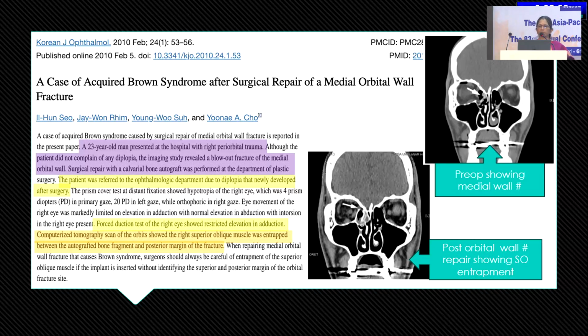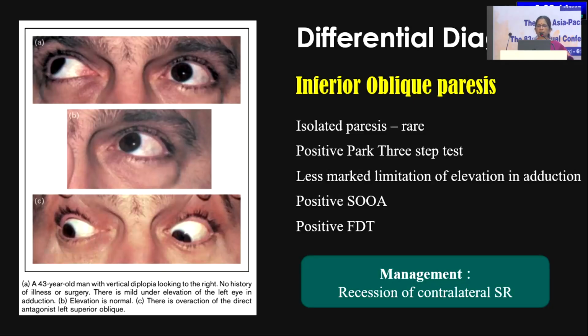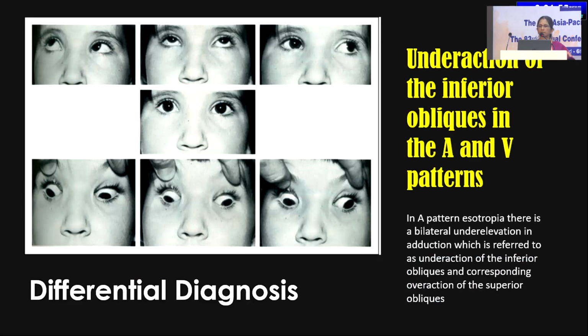So this is another case report following medial orbital wall fracture. And another important thing is canine tooth syndrome, where you can have it following closed head trauma. It has been associated with superior oblique palsy. So the main thing is to check the superior oblique before doing any surgical intervention. The main differential diagnosis is inferior oblique palsy. Isolated is very rare. So a positive PAC 3-step test will help in this, and a positive FDT will help in recognizing that it is an inferior oblique, and recession of the contralateral superior rectus is the answer.